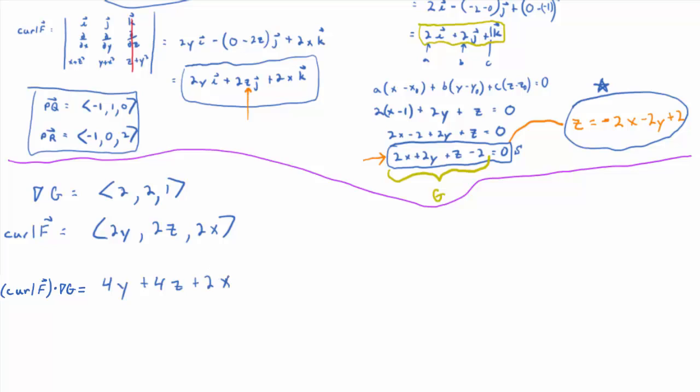Now, even if you've forgotten that you need to replace the z, this is where you're going to remember because you're creating a double integral here, right? And you can't have a double integral with 3 different variables. So you need to replace z with what it's equal to in terms of x and y on the surface, which you can do by plugging this guy in. Does that make sense? Okay, so it didn't matter if I had done it right here before I took the dot product or after. So I made the decision late to wait till after. Okay, so I do that. I get 4y. Okay, 4z. What does 4z turn out to be?